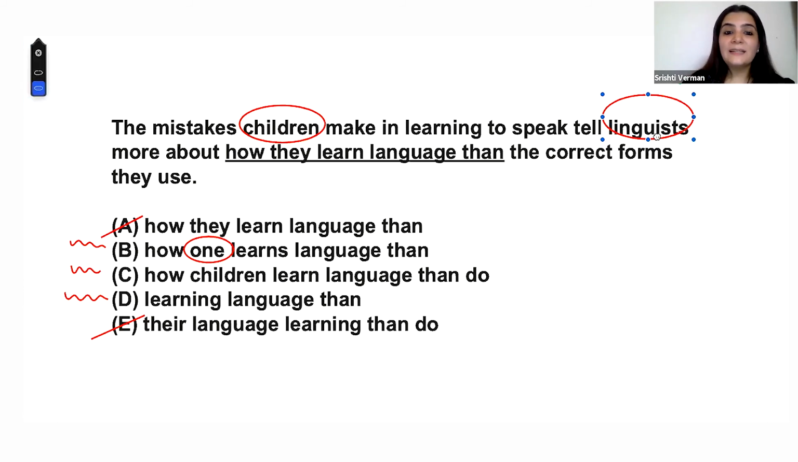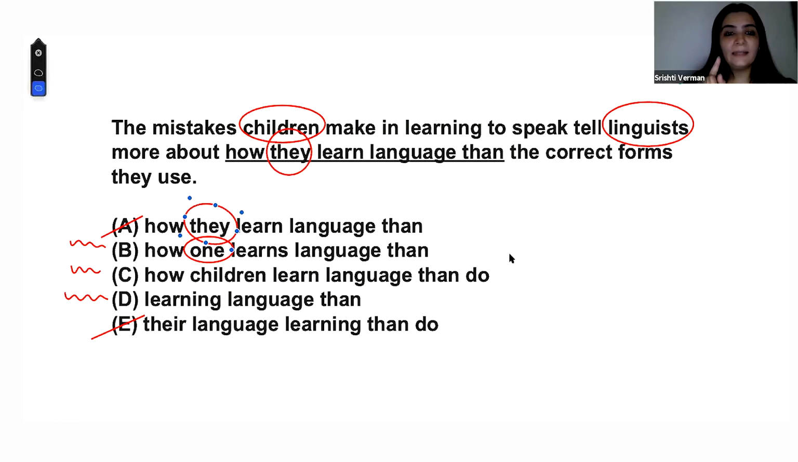And the pronoun that is underlined is what? They. Right? So one pronoun should be indicating towards only one noun, right? So can you see that there's this ambiguity, that the mistakes children make in learning to speak tell linguists more about who learn language. What is "they" indicating towards? Now, if I say more about how children learn language or more about how linguists learn language, both of them make sense, right? But we have to choose only one. So what will be the answer?